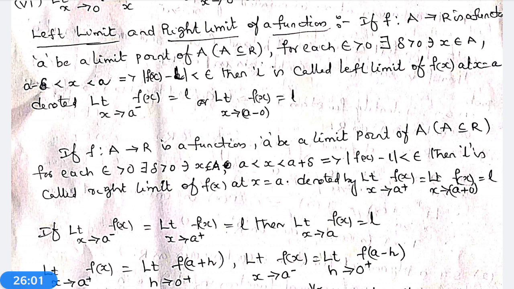Then f(x) is called continuous at x is equal to a, denoted by f(x) is continuous at x equal to a, which implies limit x tends to a f(x) is equal to f(a). That is continuity of a function.